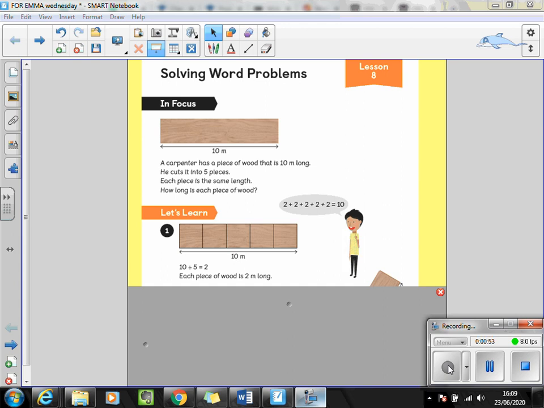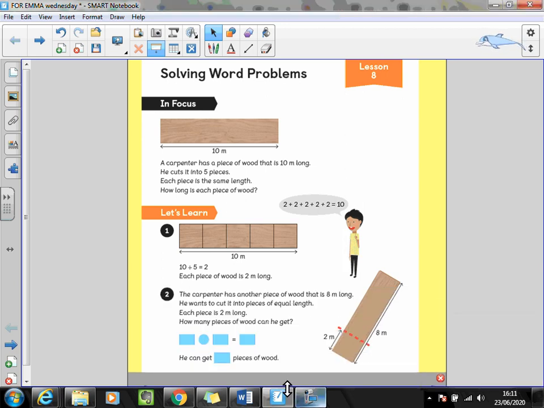Now, being a Year 2, we would hope that you would have used your knowledge of known multiplication facts to help you solve this problem. So we can see in the Let's Learn that we know the piece of wood is 10 meters long. We know it's cut into 5 parts of the same length, and therefore we want to know how long each piece of wood is. So we should know that 10 divided by 5 is 2. So each piece of wood is 2 meters long. Let's have a look at the next problem.